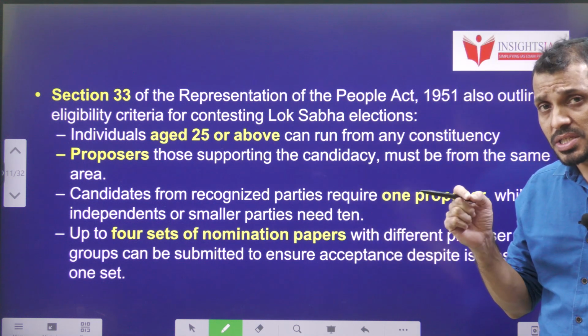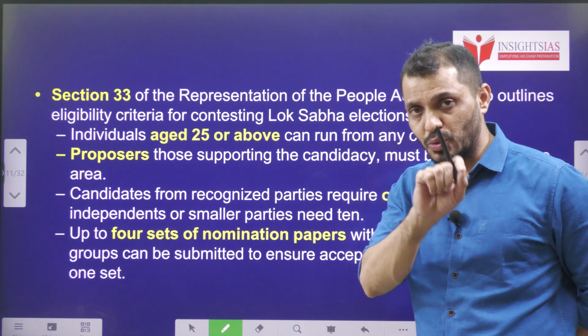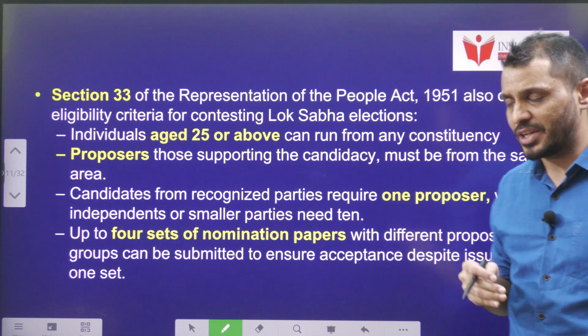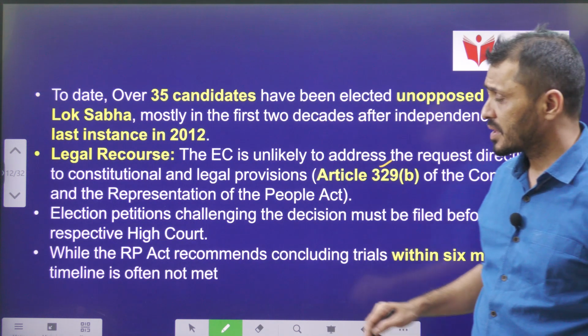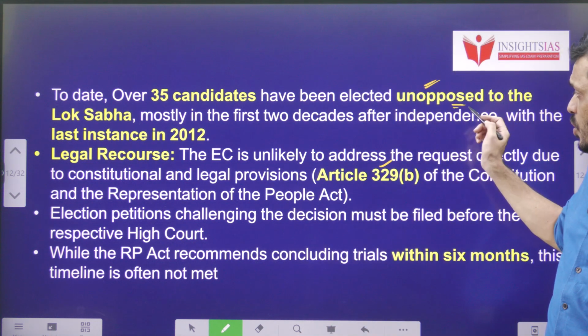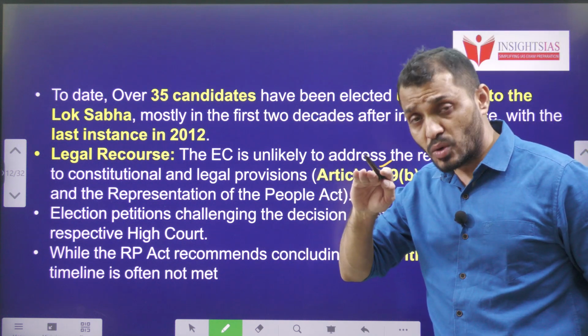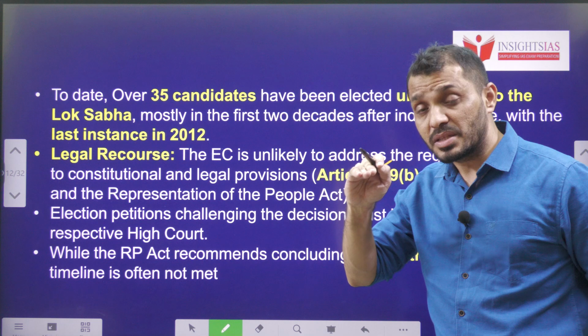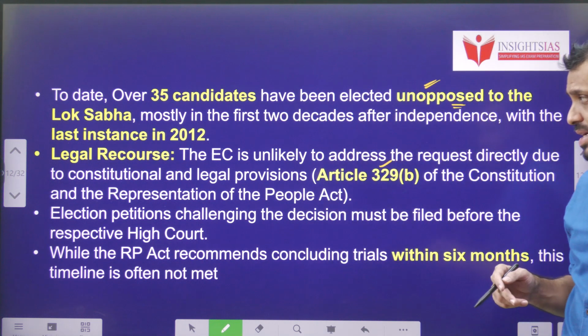Otherwise, 10 signatures are required on each nomination set, and these signatures must be unique on each and every nomination set. A maximum of 4 nomination sets can be filed by a candidate. And overall, so far 35 candidates in Lok Sabha history were elected unopposed. Most of them were elected in the first 2 Lok Sabhas.